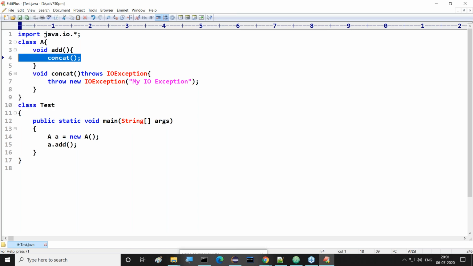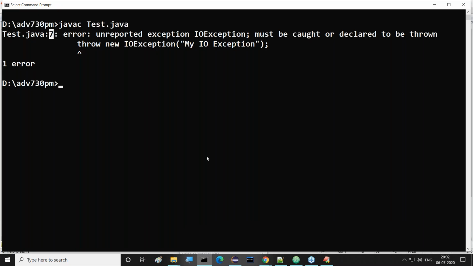So now let me compile this, to see where we are going to get this exception. Let me compile this now. javac Test.java.